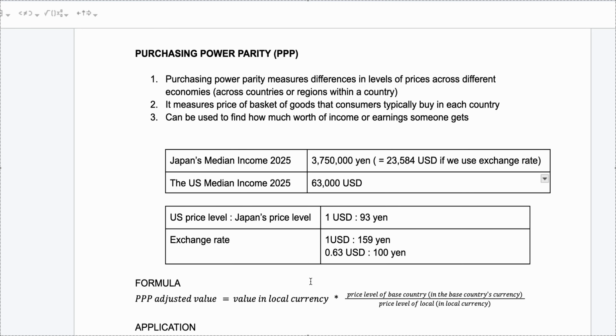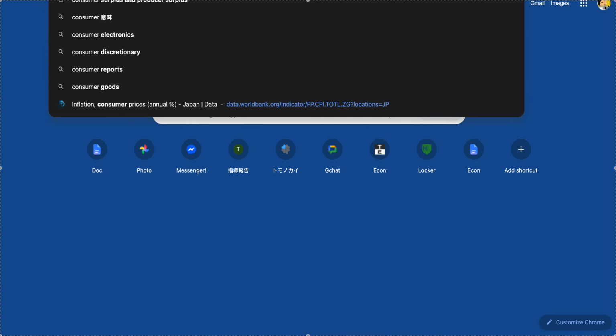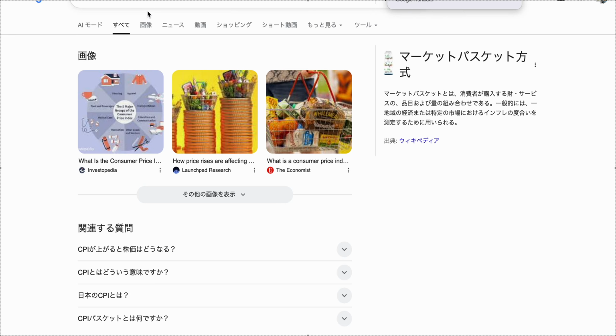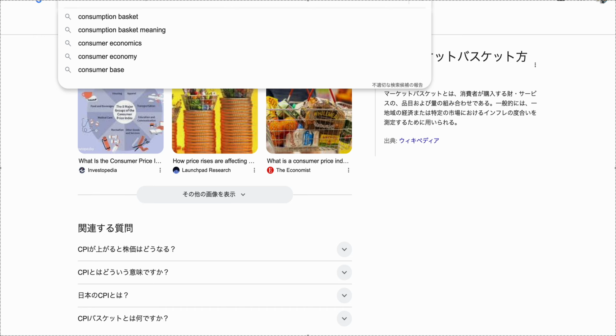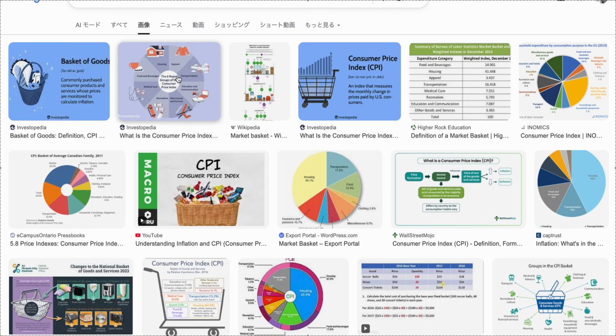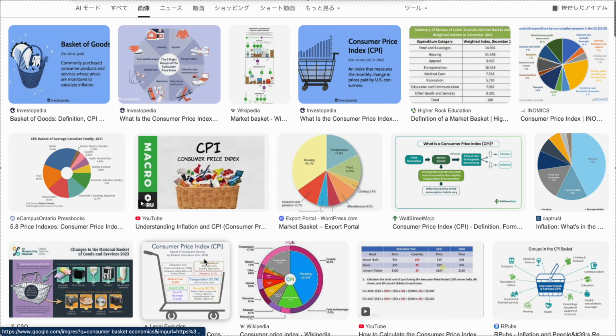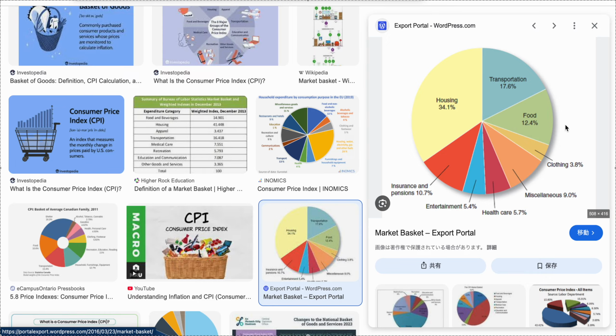So purchasing power parity measures differences in levels of prices across different economies, and it measures the price of baskets of goods and services that consumers typically buy in each country. So imagine something like this, right?